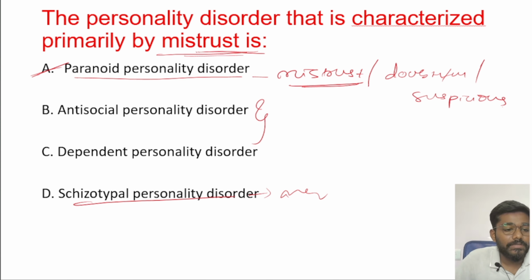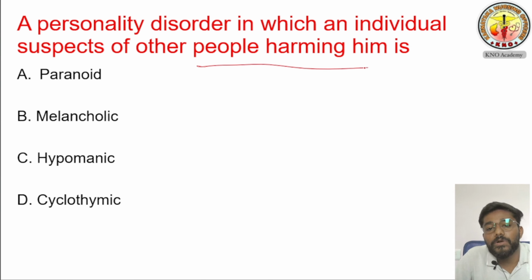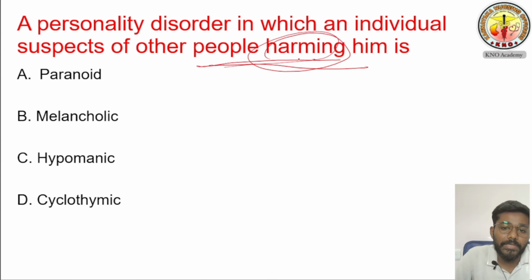Next question we'll see. A personality disorder in which an individual suspects other people are harming him. What is he thinking? In that personality disorder, the person thinks people are coming to poison him. In that food the poison is there. Those two are discussing, they are planning to murder me. He is always in a doubtful manner. Going directly to the options without wasting time, option A is the correct answer: paranoid personality disorder.